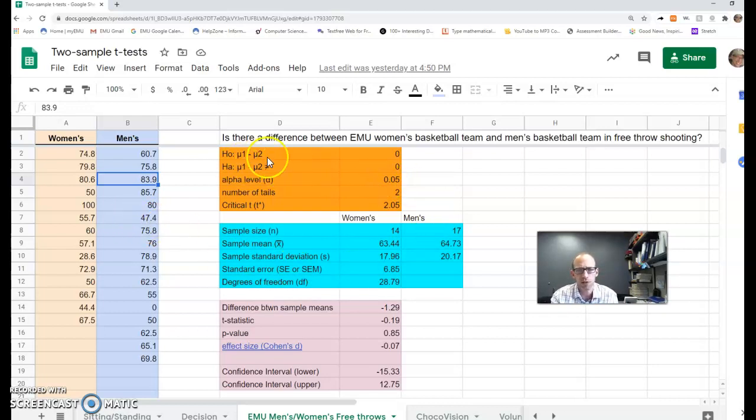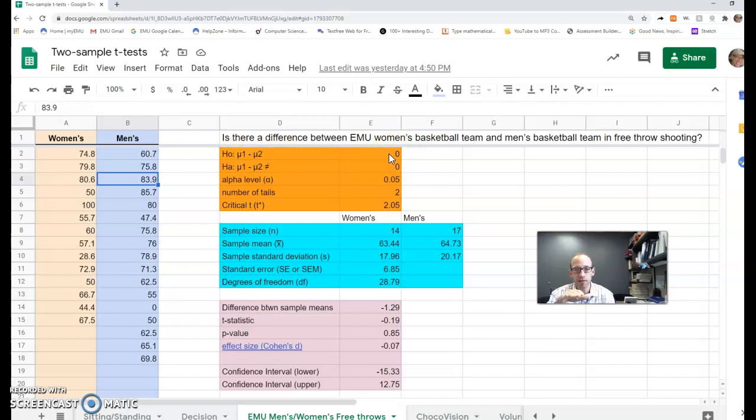So here's the results. Let's go through it. Null hypothesis is that if we would take the women's average free throw shooting average, minus the men's for all the men's, not just for this particular season, but we're using this season to represent other ones, which whether or not this one season represents other seasons, that's questionable, but it's more relevant of data, so we're using it. So if they were exactly the same and we'd subtract them, we would get 0. So the null hypothesis is there is no difference.